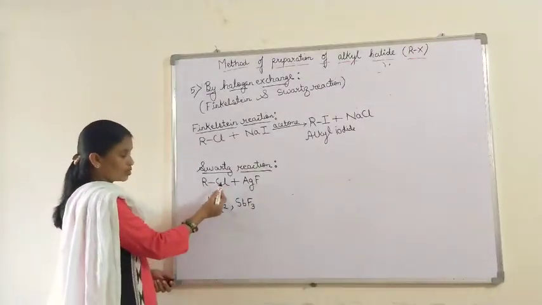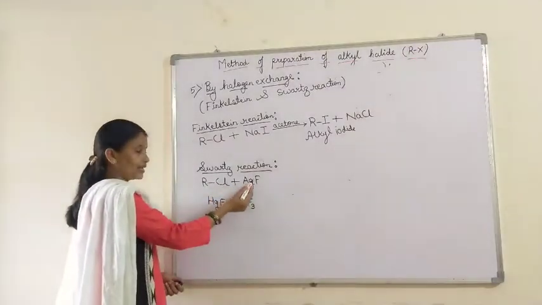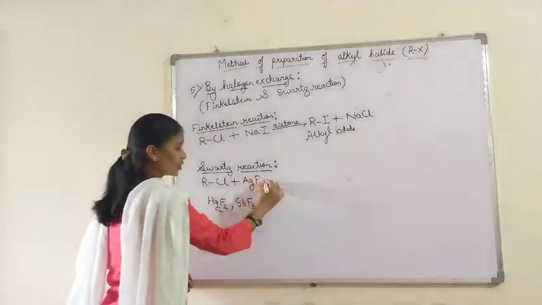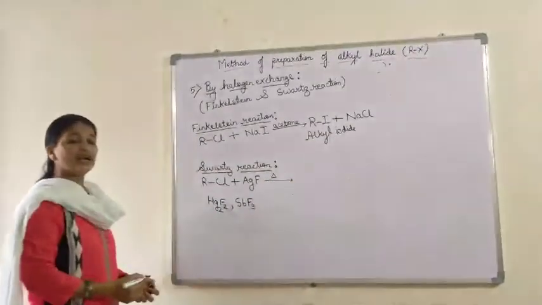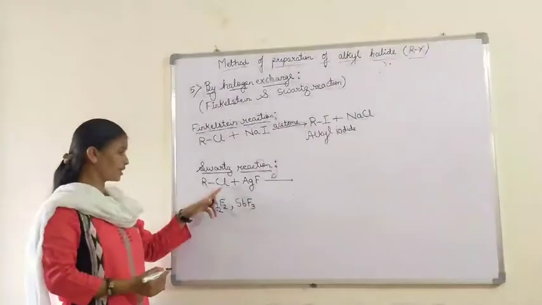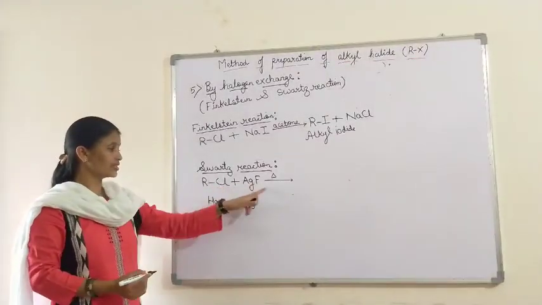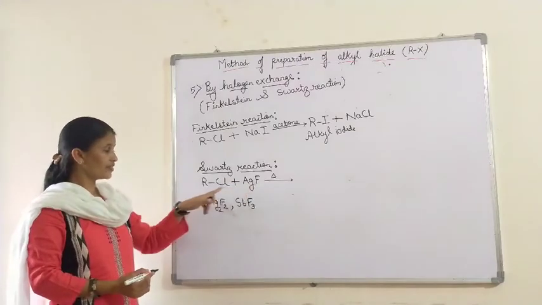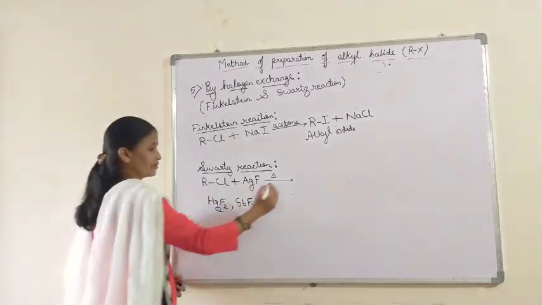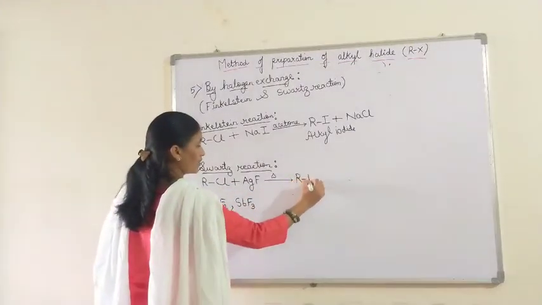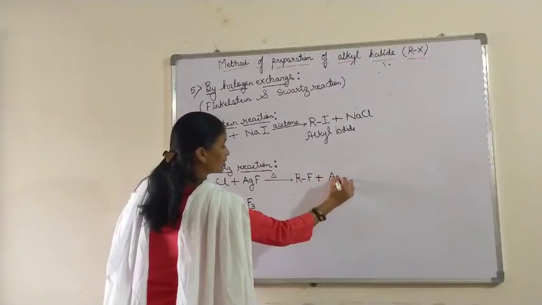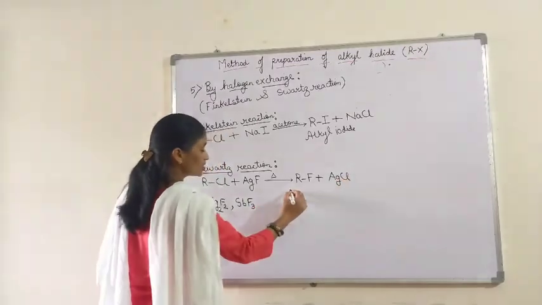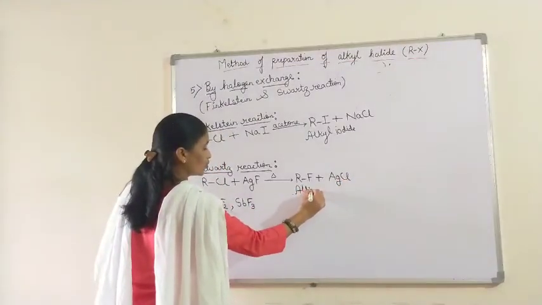When alkyl chloride is treated with a metallic fluoride, that is silver fluoride, and heated, then again halogen exchange takes place. Instead of Cl there is F, and instead of F there is Cl. RF plus AgCl. It is alkyl fluoride.